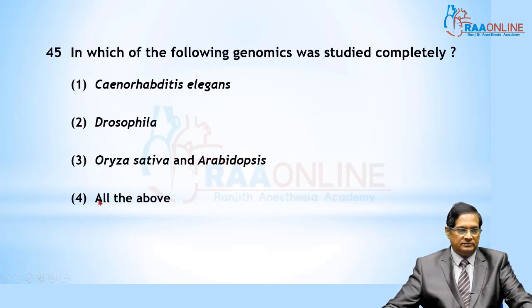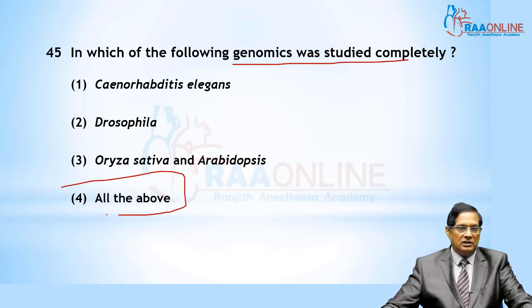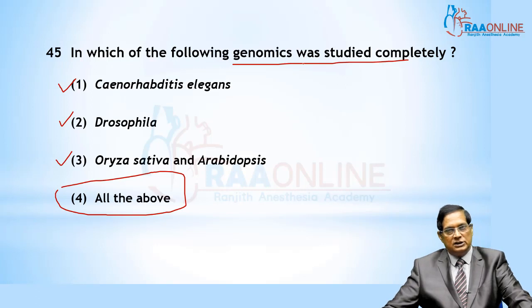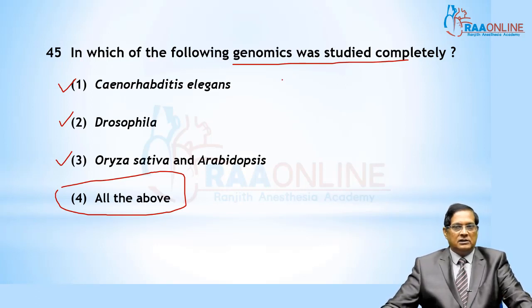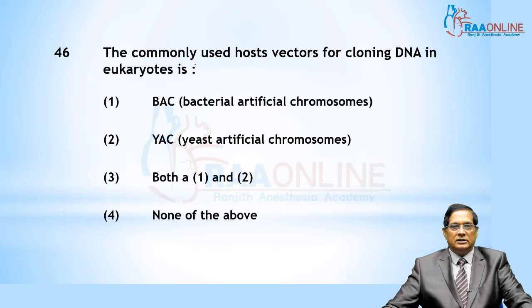Question 45. Genomics study along with the human genome. The answer is 4. In all the cases, the complete gene mapping was done, that is, all these are mapped along with the human genome. The Human Genome Project was the complete study of the human genome, and these are also already studied in detail.